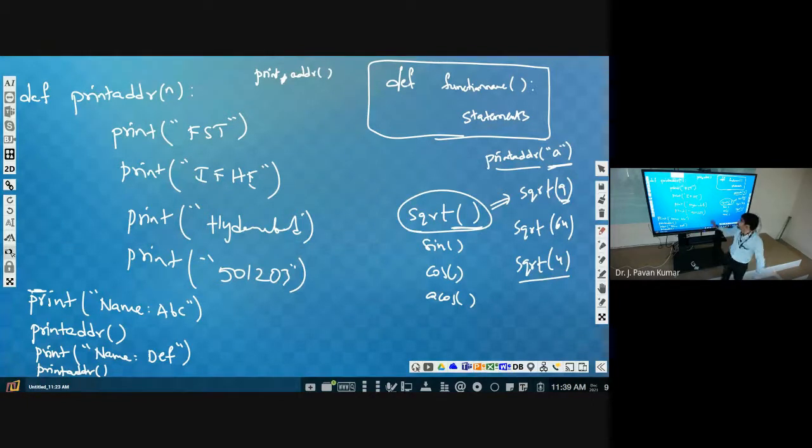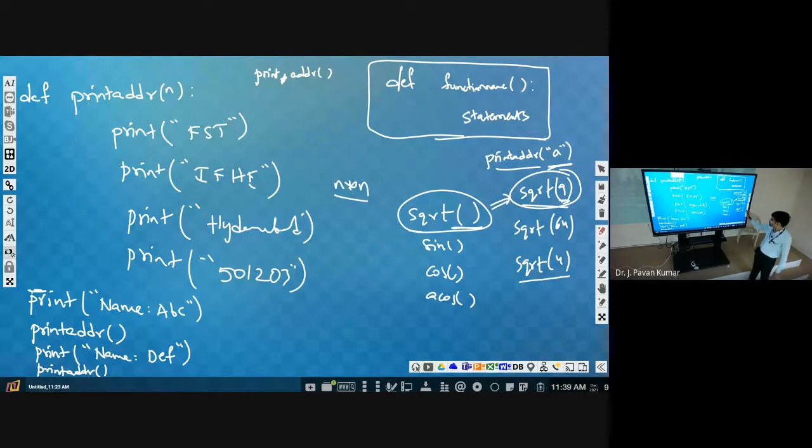Understand? So now similarly here square root of 9. Square root of 9 in the sense 9 we are passing. Suppose the name of the function is sqrt itself, then the n value will be 9. Then whenever we use n multiplied by n here, 9 multiplied by 9, like that it will consider. Understand? Depending upon the function call, the value will be decided.